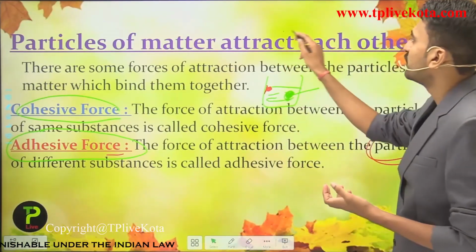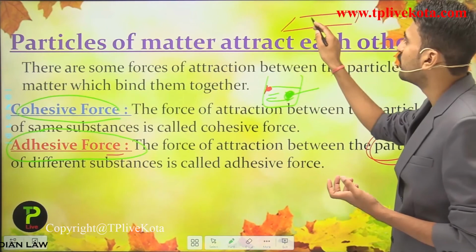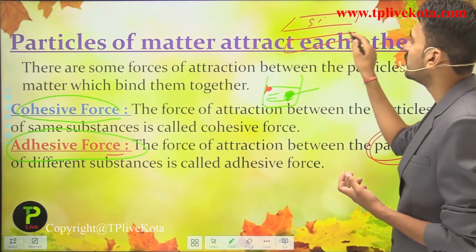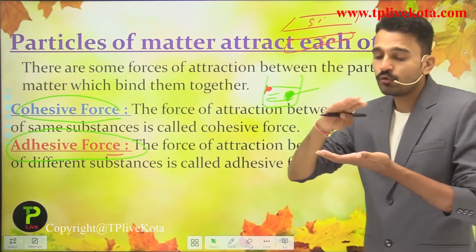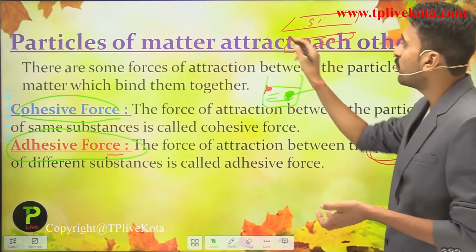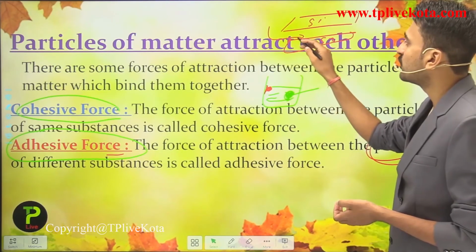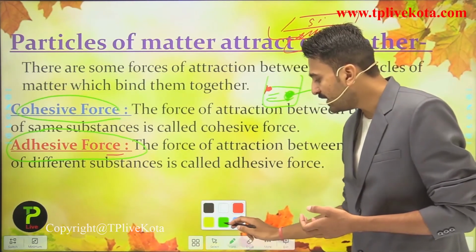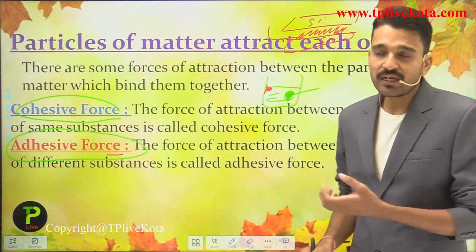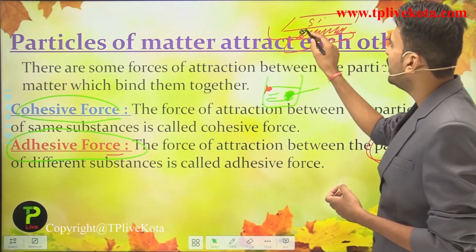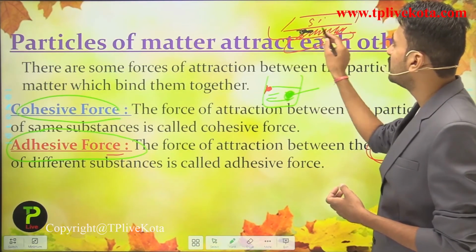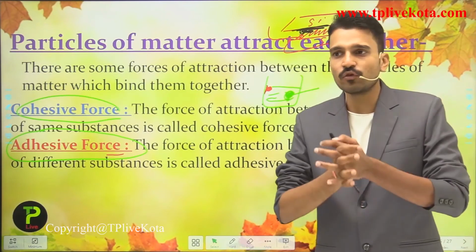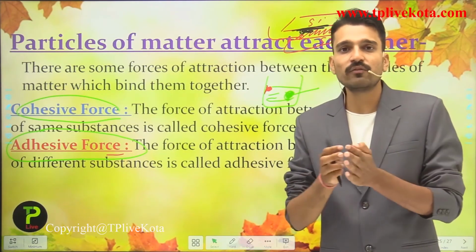Just for an example, you can see here, this is sheet number 1, that is S1, and this is sheet number 2, this is S2. So when I want to stick both of them together, I want a Fevicol or an adhesive. So when we put the adhesive in between, what does it do? It simply binds the different particles together. That is, it binds the particles of this adhesive with this particular sheet. So this is the nature of adhesive. Stronger is the force of adhesive, stronger will be the bond.